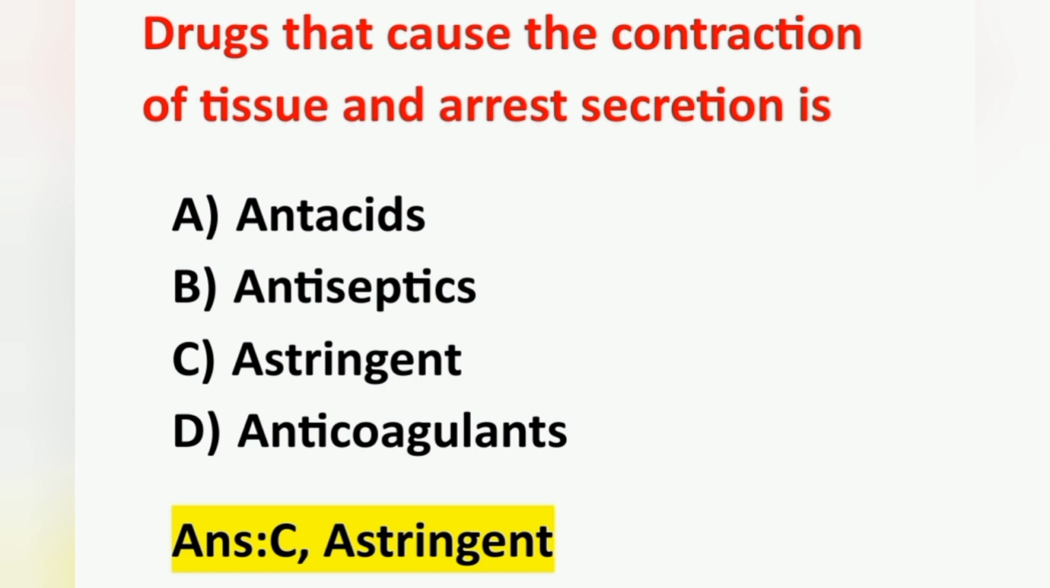The second option, antacids. Antacids are the substances that react with HCl or hydrochloric acid to decrease the activity of gastric secretions. They are known as antacids. And antiseptics are the substances that inhibit the growth of bacteria. Anticoagulants, the fourth option, are the substances that inhibit or decrease the blood clotting process. Here correct answer is option C.